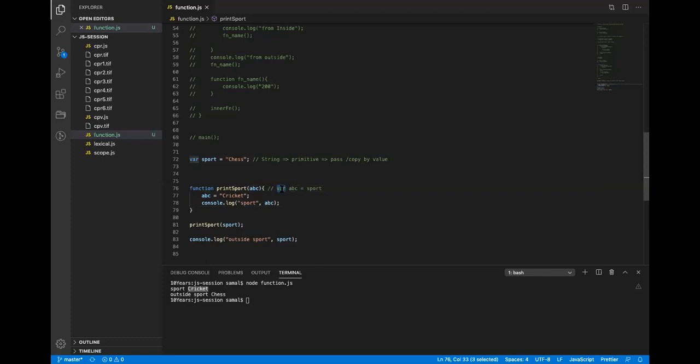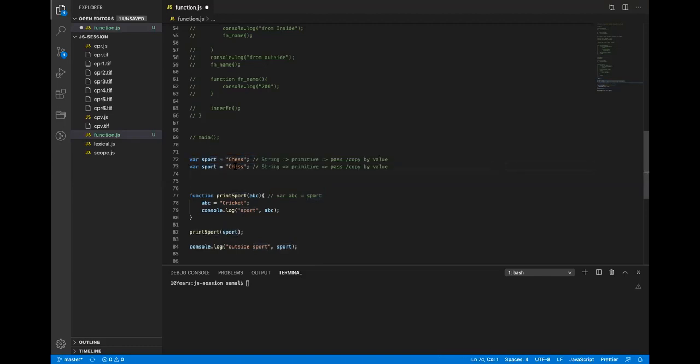So the var keyword is not declared when you're using a variable in the parameter, and this becomes a localized variable. If I keep on changing this value, it will not affect the global value. I hope this is clear. Yes. Okay, so I passed a global variable. I can keep on adding, let's say I add kabaddi. And say kabaddi equals,